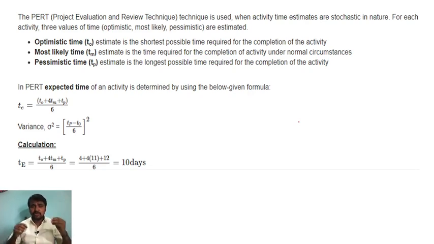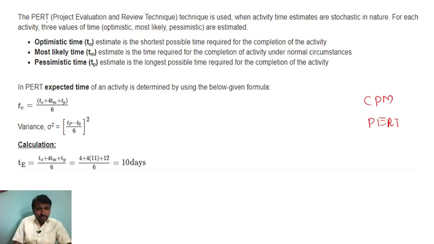To analyze it and make the resources useful to complete the project in the given time, we use two techniques: CPM and PERT.